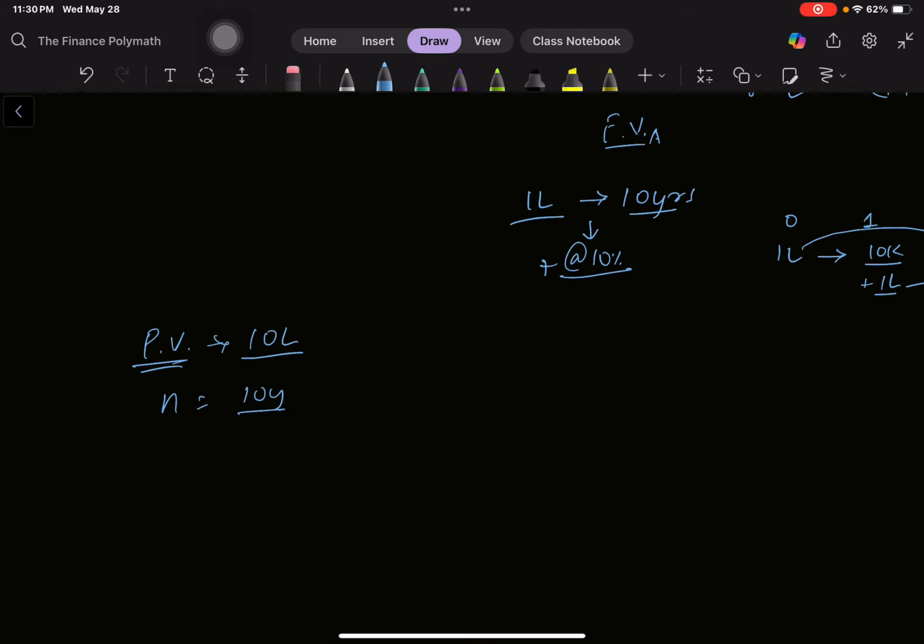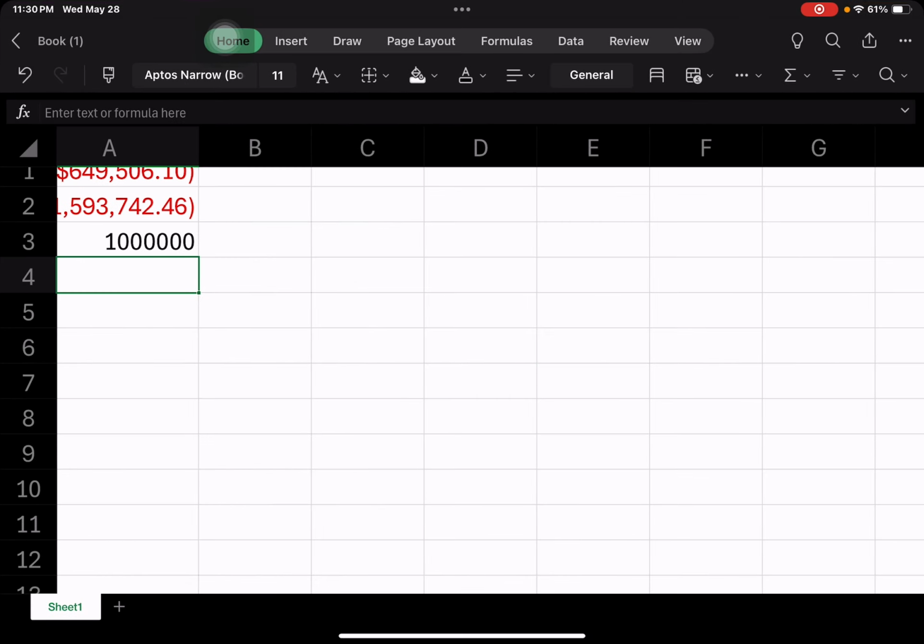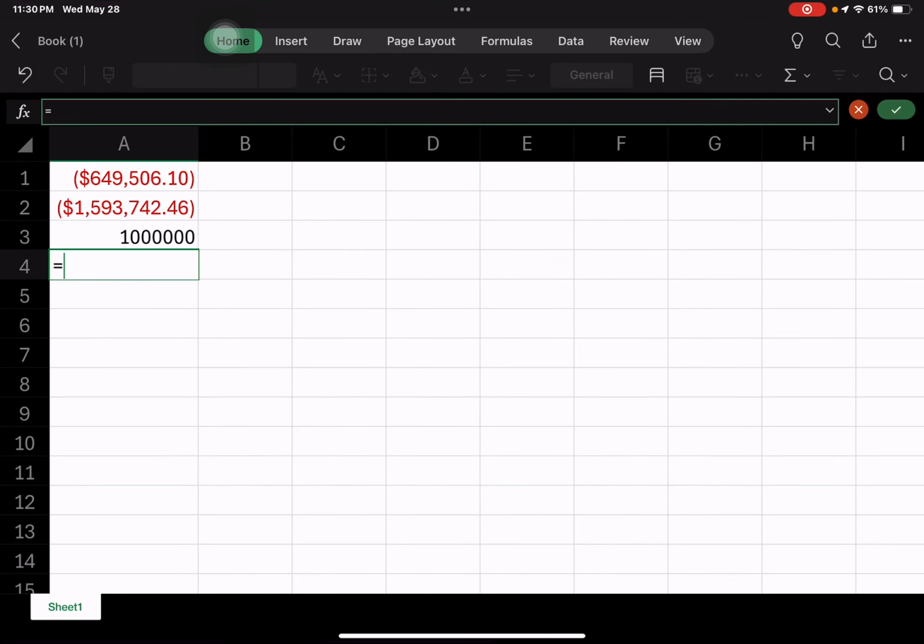How much should be the PMT, so that it takes into consideration the time value of money, the rate of discounting? What would be the fixed payment that I could pay for 10 years and get the same present value of 10 lakh? Again, we have a formula for that in Excel.